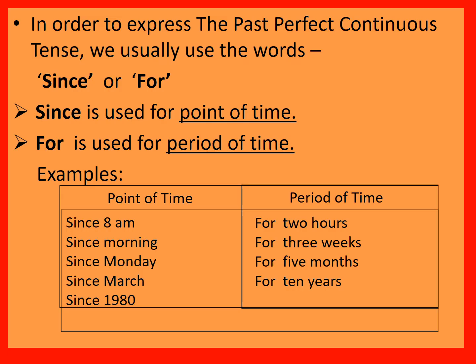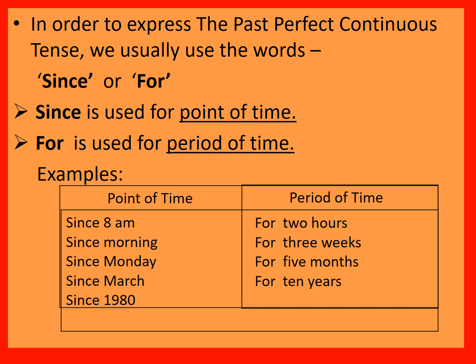In order to express the past perfect continuous tense, we usually use the words since or for. We use these two words for point of time or period of time. Since is used for point of time. For is used for period of time. Let us see the examples.